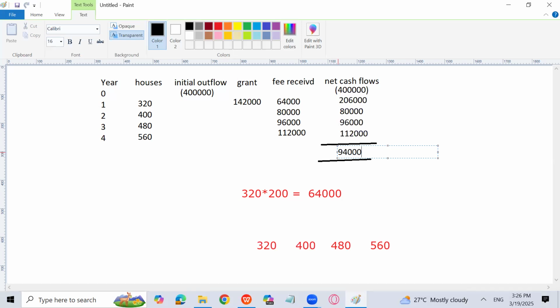94,000, my dear. So apparently it looks that we should go for the project. Hiram should build the wall because he's getting a 94,000 positive return, but he's not looking for the discount factor right now. When you will discount the net cash flows, the amount will decrease. Then we'll see how much net present value we'll get from the project.